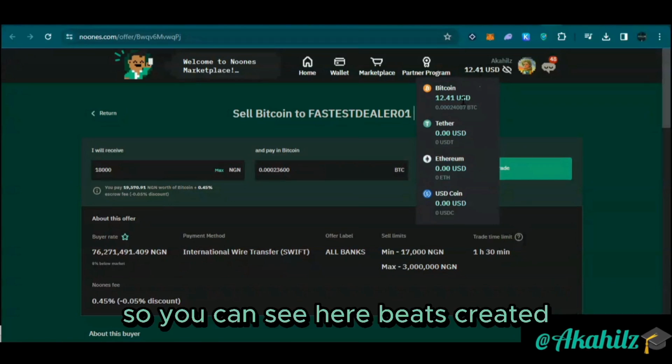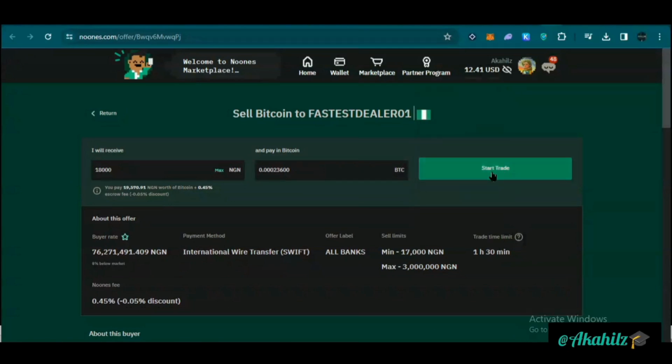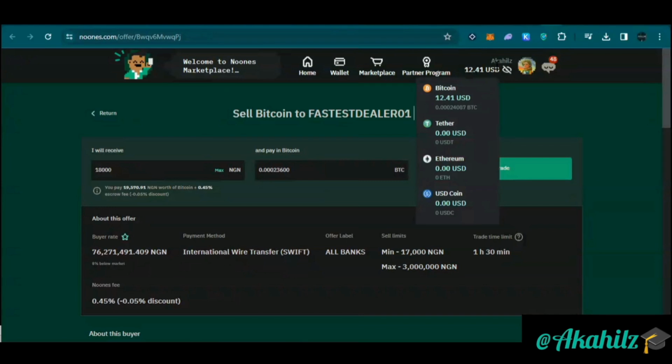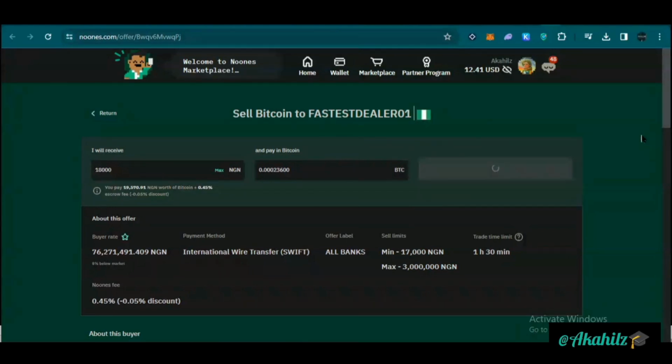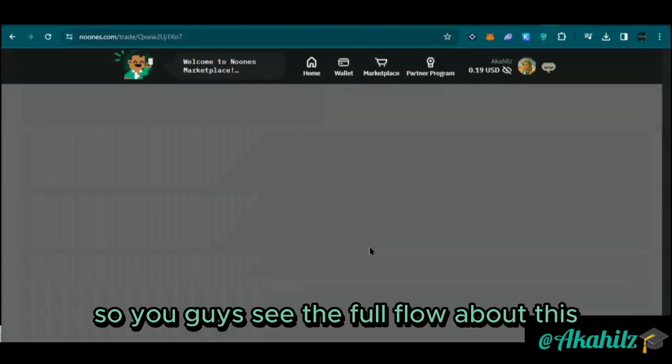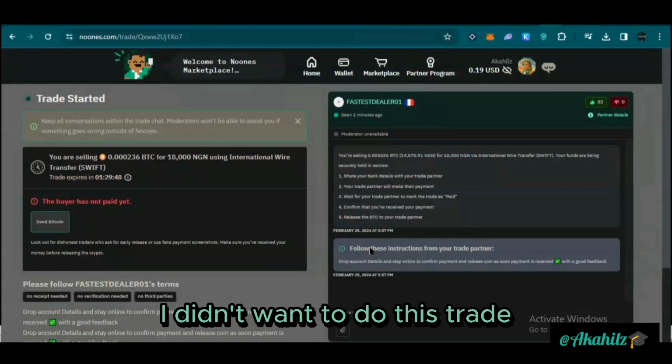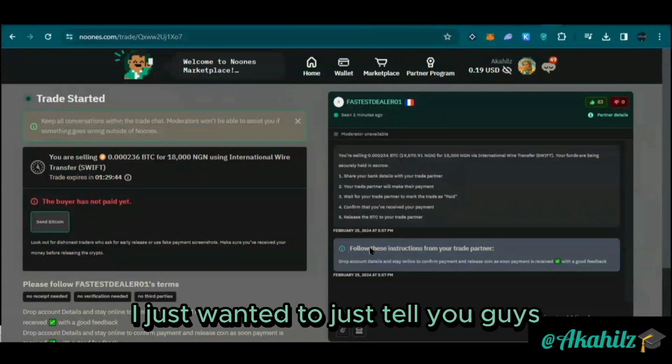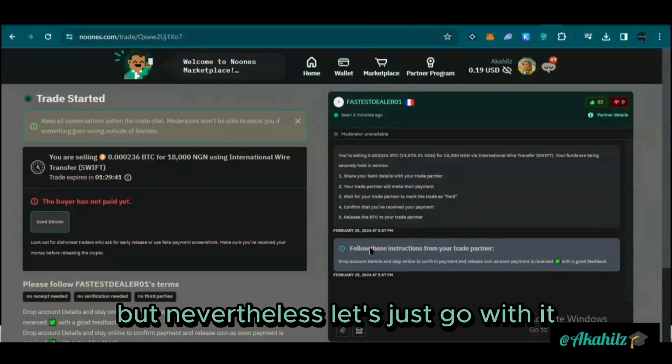So you can see here Bitcoin, Tether, Ethereum, USD Coin and more. We're going to click here on start trade. Let's go. So you guys see the full flow of this. I didn't want to do this trade, I just wanted to tell you guys, but nevertheless, let's just go with it.